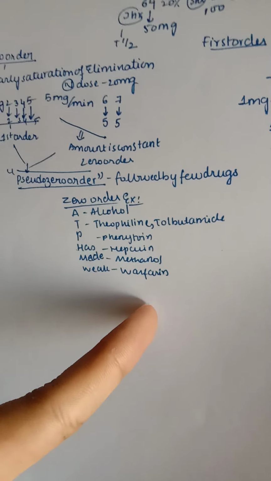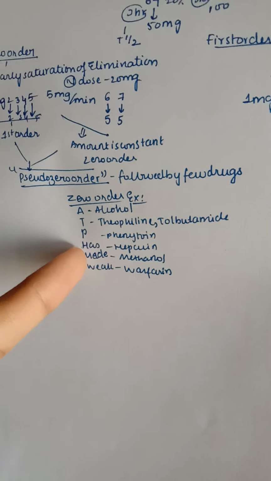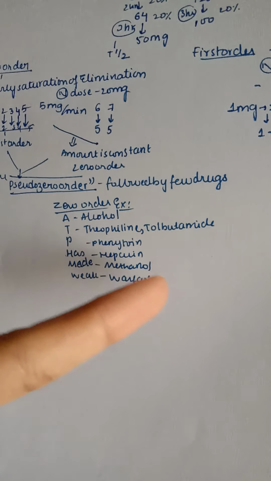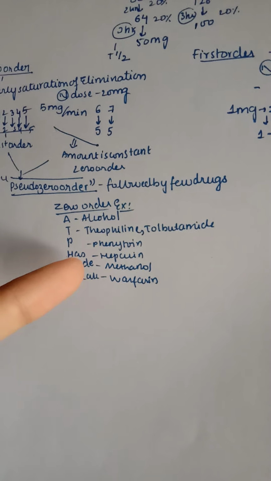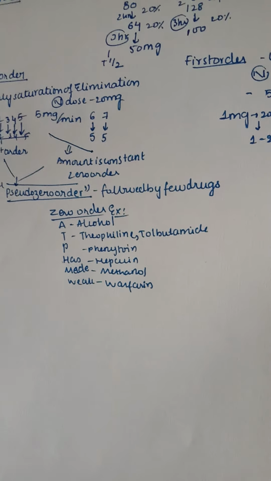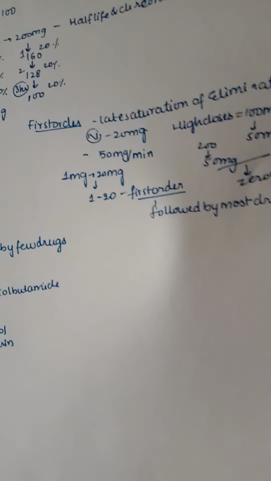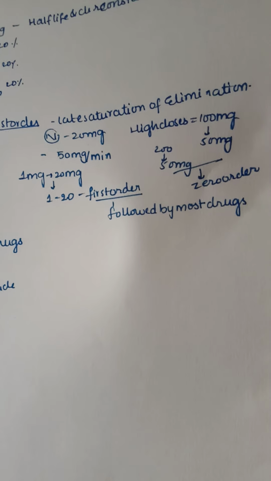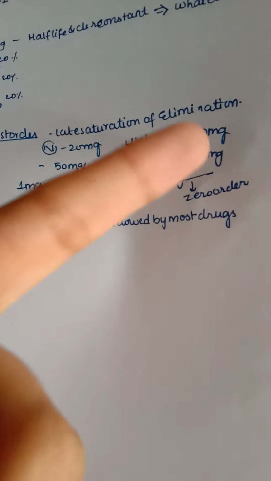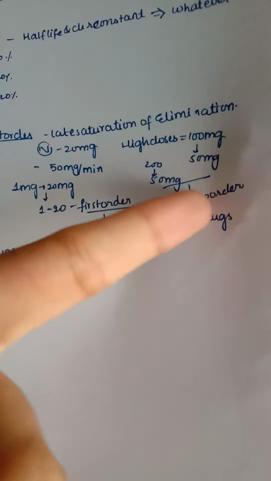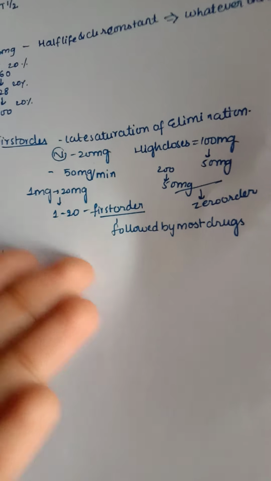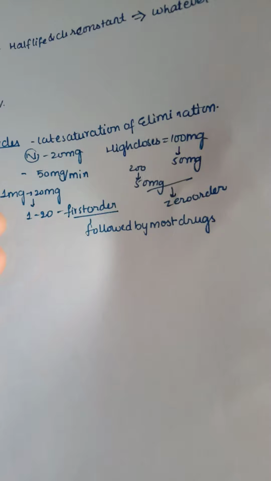So zero order examples you can remember like ATP has made weak. A means alcohol, T means theophylline, tolbutamide, and P means phenytoin, H means heparin, M means methanol, and W means warfarin. So first order is like late saturation of elimination. Here the normal dose is 20 milligrams and the high doses are like 100 milligrams. Then it gets out at 50 milligrams per minute. So 1 milligram to 20 milligrams, 1 to 120, they're coming in the same order. Then first order is followed by most drugs.